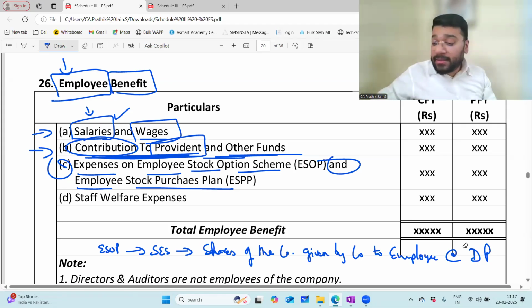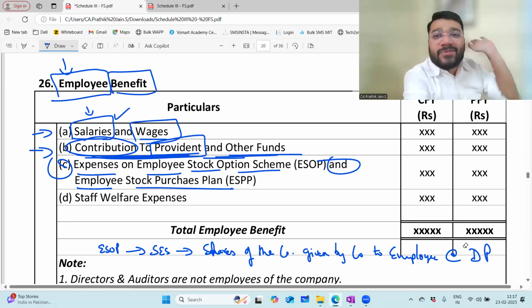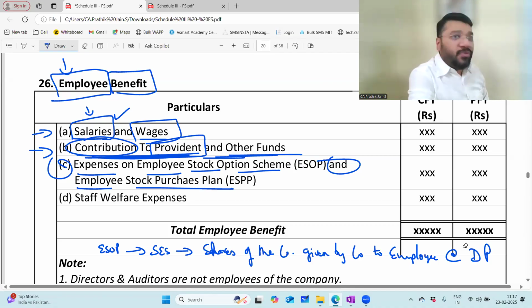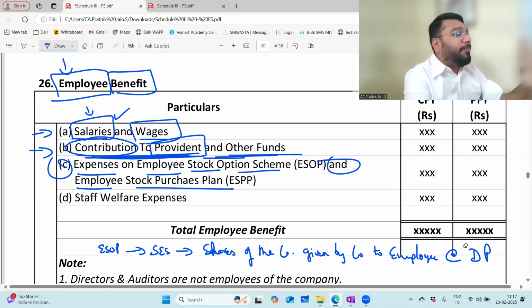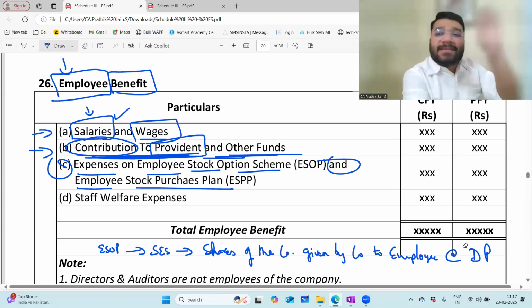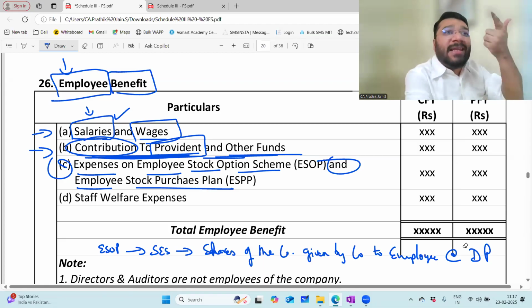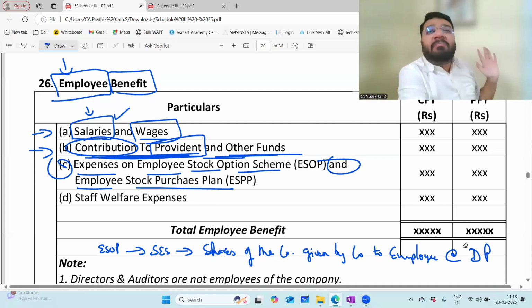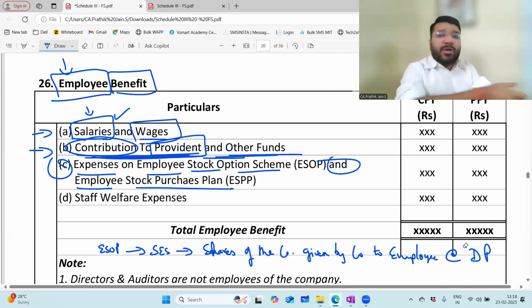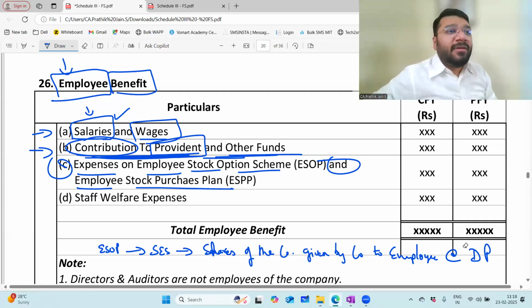Why, sir? See, there are two types of employees. One employee comes on time and leaves on time. He will work only as much as you are paying; his capacity is that much only. He is paid salary for it. But there are some people who are very hardworking, very smart working. They are willing to give blood and sweat to the company. Giving blood and sweat means what?